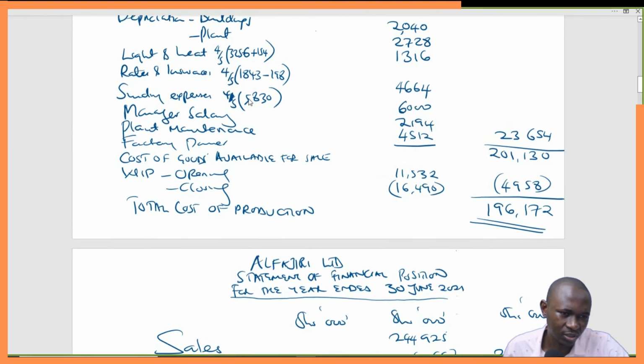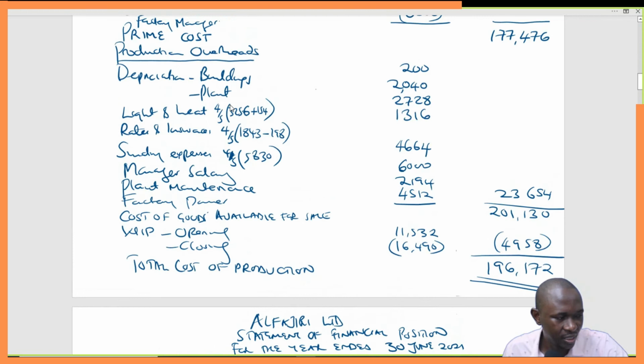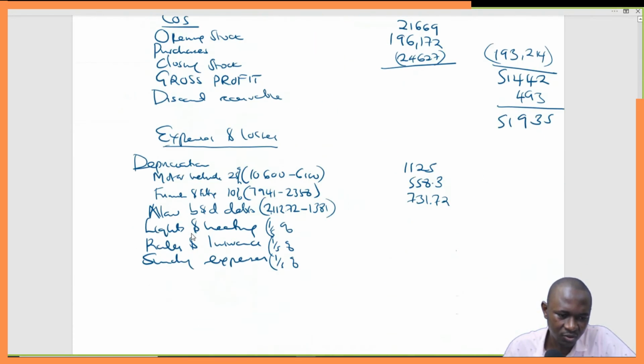Remember, we were apportioning the factory took 4/5, and then 1/5 was to be shared by the administrative side. So it will be 3256 plus 154. That gives you 3410, divide by 5, because 1/5 is divided by 5. So this is 682.